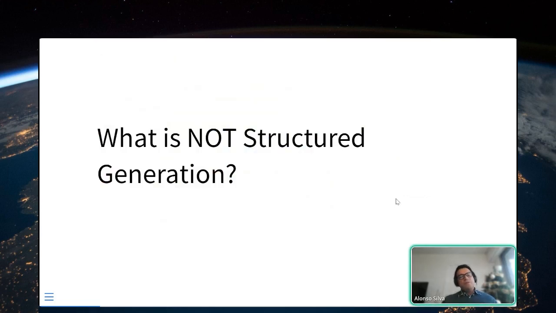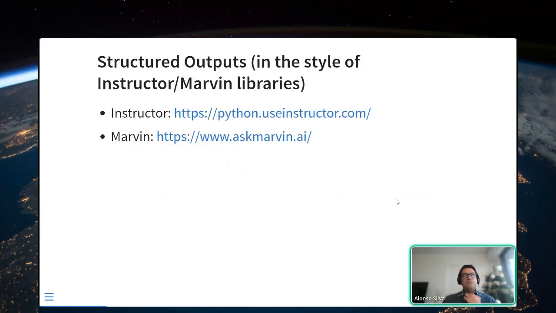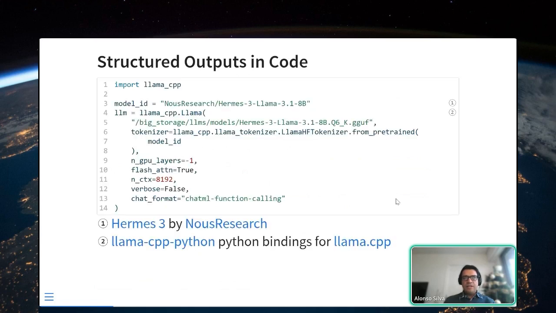I'm going to mention first what is not structured generation, because this gets very confusing sometimes. I'm going to give it another name, which is structured output, in the style of the Instructor or Marvin libraries. Basically, what they are doing is a little bit different. The names are still under discussion, and the dust has not settled in the LLM world, so we don't know how this is going to be called. But what they are doing behind the scenes is function calling. In particular, I'm just going to show it in code.